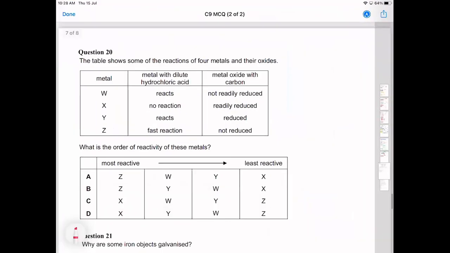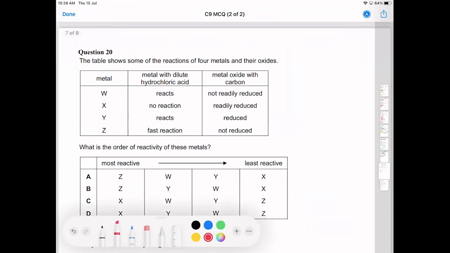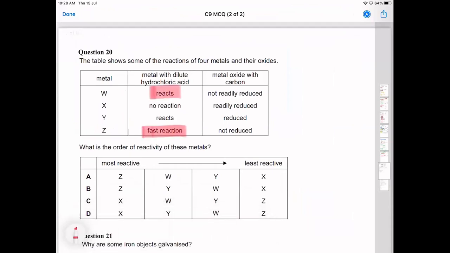So let's have a look. So metal with dilute acid, and we have fast reaction versus reacts. Would you agree with me that Z is probably the most reactive? Yes. So Z must definitely be the most reactive because it's the only one that reacts with hydrochloric acid, and it's an extremely fast reaction. Also, by that thinking, we can get Z and that. Then the question is which one is more reactive, Y or W?